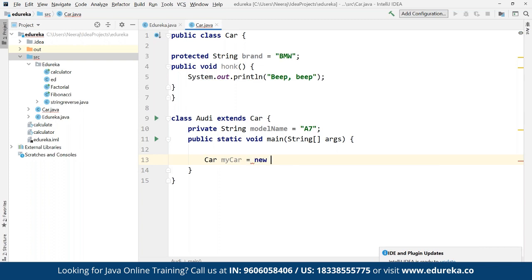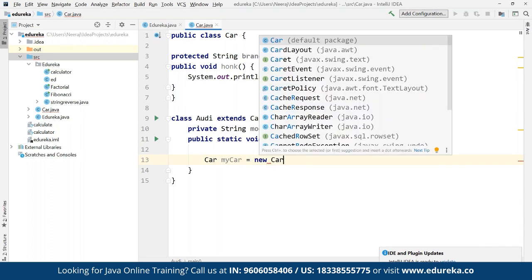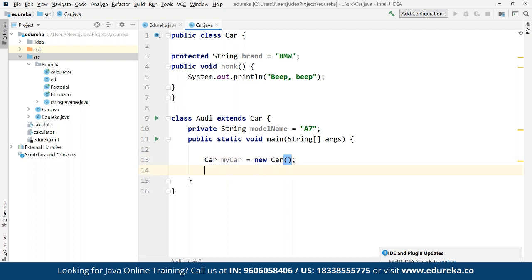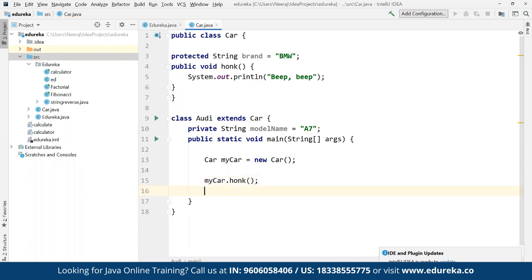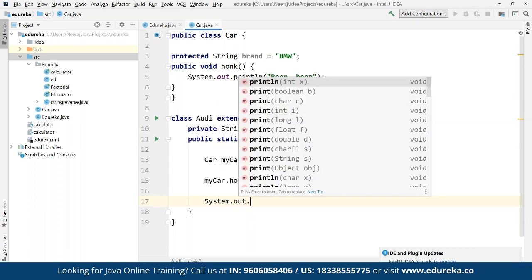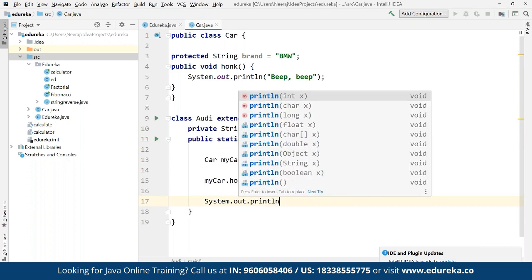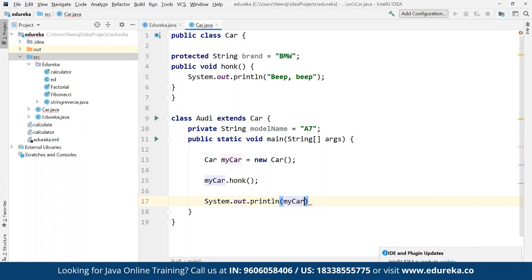So here we can create a new object for car. And now after this new object creation, we can call myCar.honk. We haven't defined honk here; honk has been defined earlier in the main class, in the parent class. So here we can call myCar.honk, and then we can simply use the message System.out.println, and then we can define from myCar.